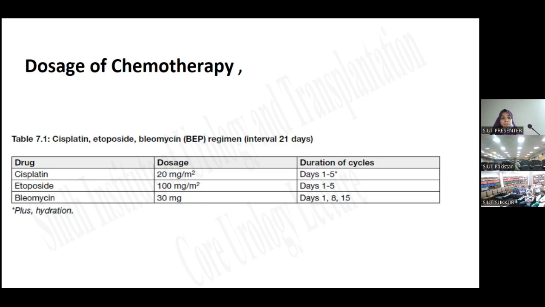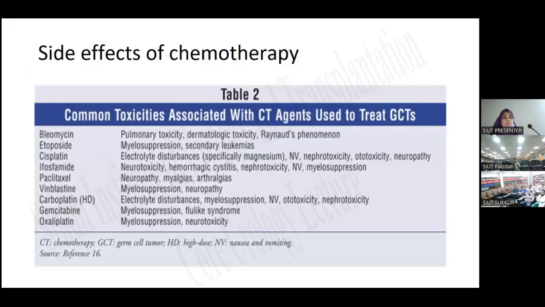Cisplatin is given 20 milligrams per meter squared for days 1 to 5. Etoposide is given 100 mg per meter squared for days 1 to 5, and bleomycin 30 mg on day 1, 8, and 15, plus hydration. The total interval is 21 days.